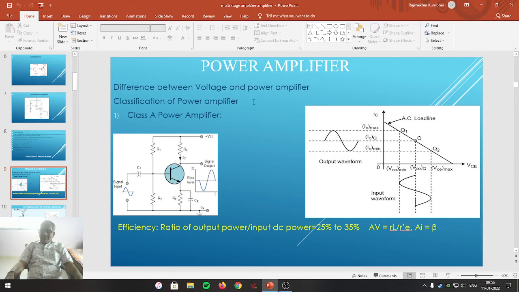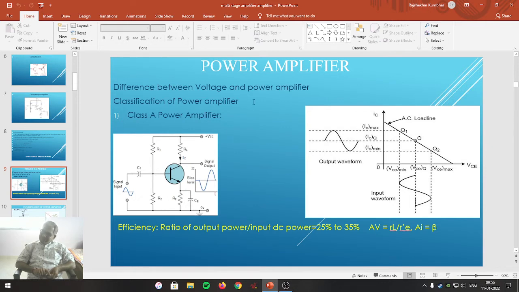Friends, let me begin to classify the power amplifier. Power amplifiers are classified into four types. One is the class A power amplifier, second is the class B power amplifier, third is the class C power amplifier, and last is the class AB power amplifier.